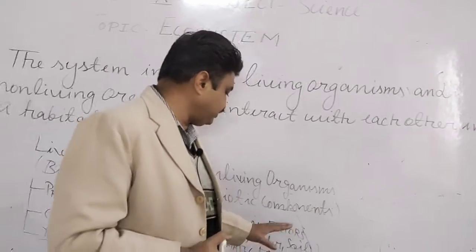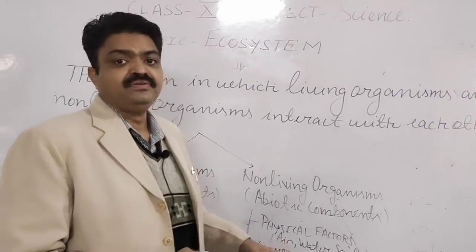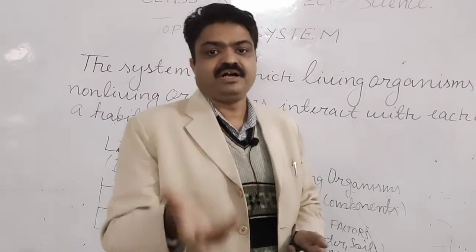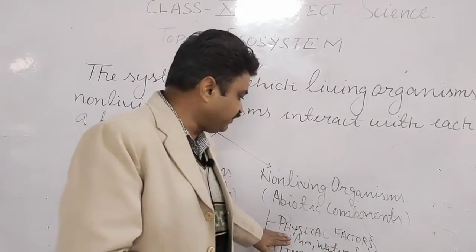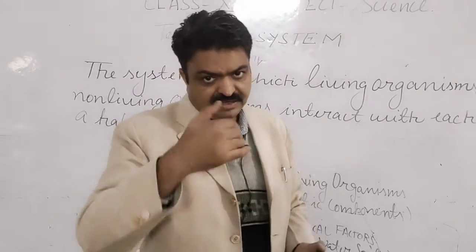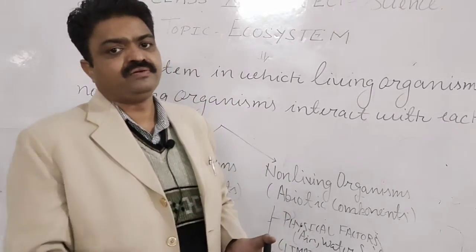Physical factors, student, are the factors that come from air, water, and soil. Air, water and soil are the physical factors, and the living organisms are dependent on them.